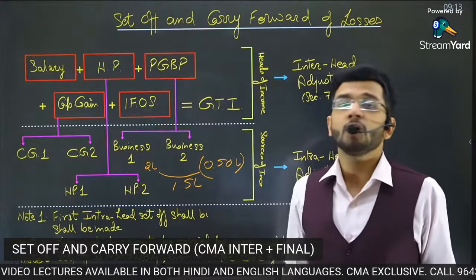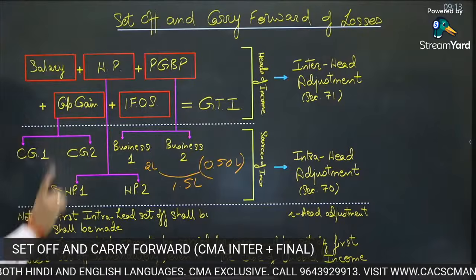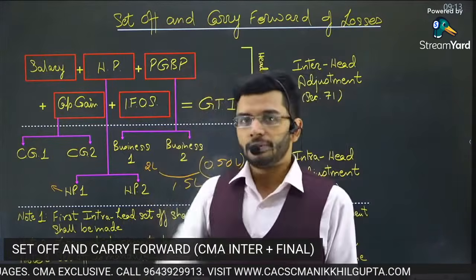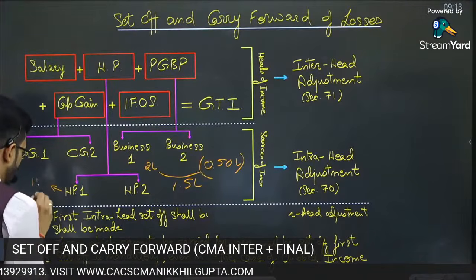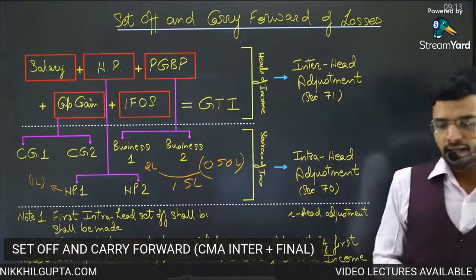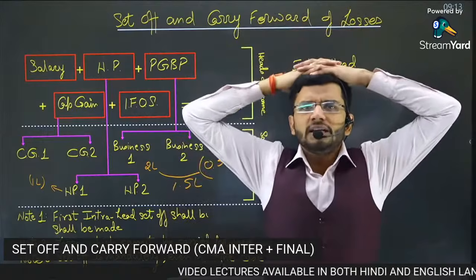Suppose I also have a house property, and I have only one house property. That house property is yielding me a loss of 1 lakh rupees. So, how can house property income be a loss?